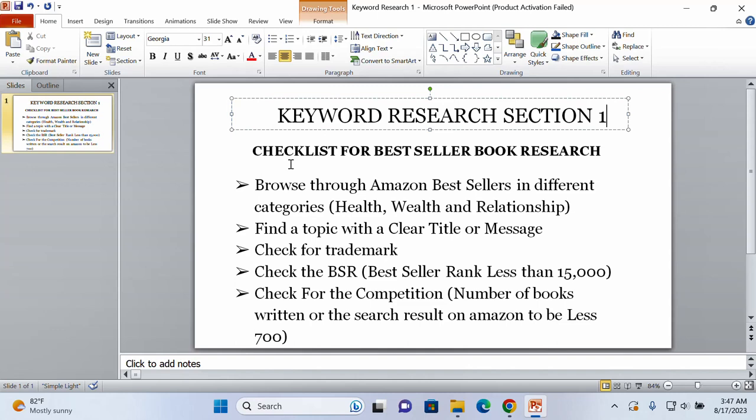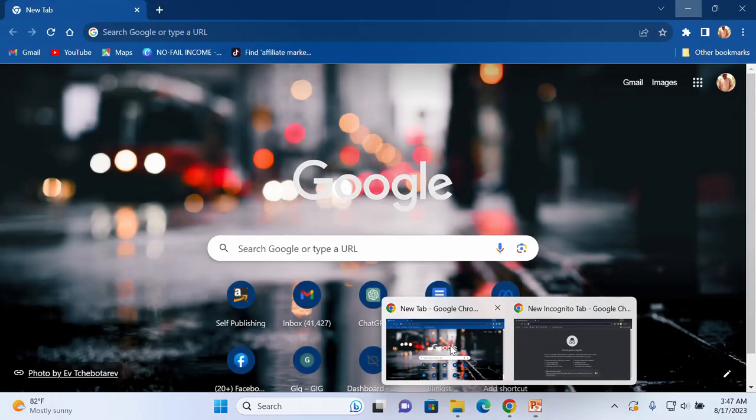So it is very important that you pay attention to the keyword research section so that you can do the right thing at the right time and get the right result. Okay, now what is a keyword? Let me just go to my browser.